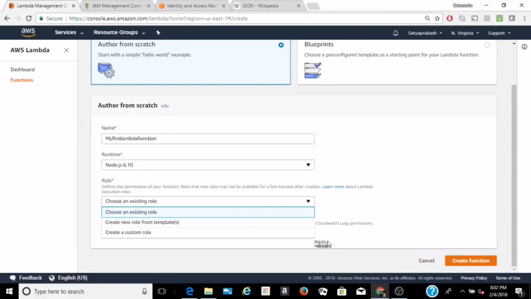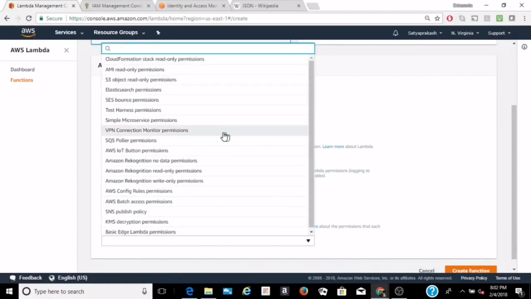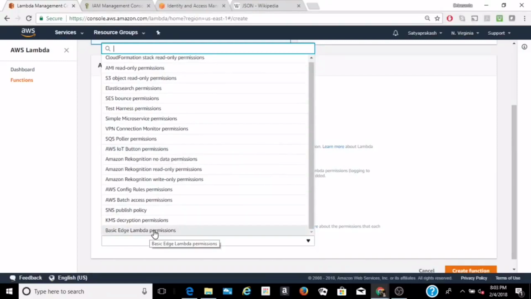We can see we have an S3 object read permission, if you want to read from our S3 container. There is an AWS Internet of Things button permission. There is a basic edge Lambda permission. So there are various permission templates available, which we need to select as per our requirement for the function.